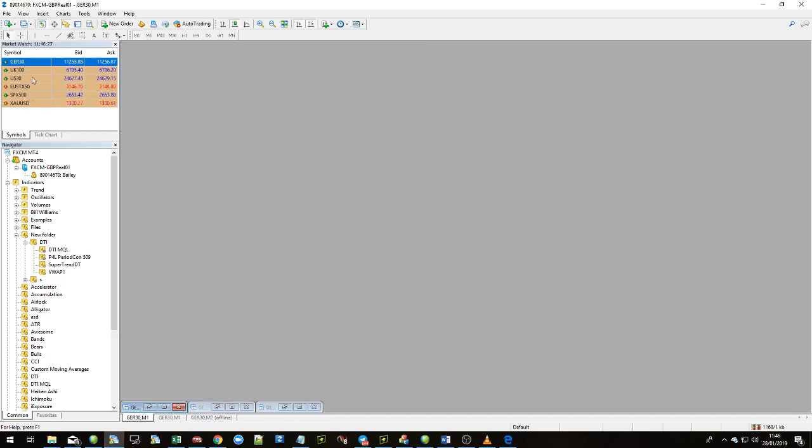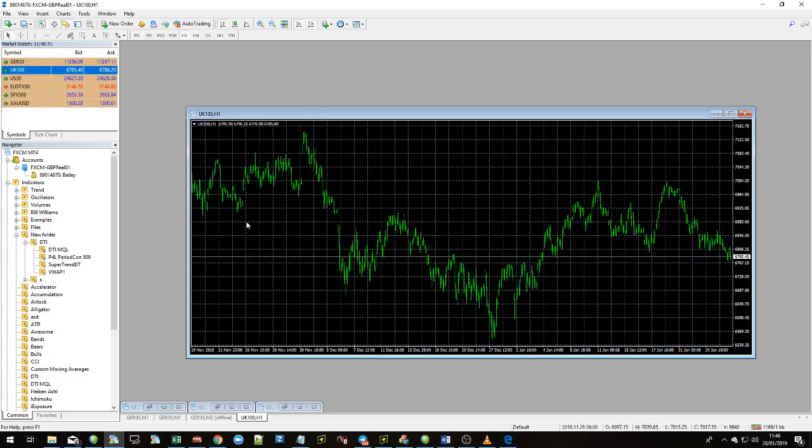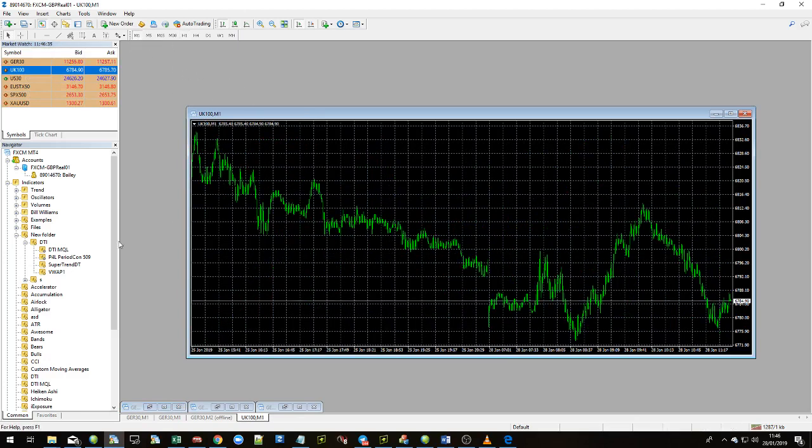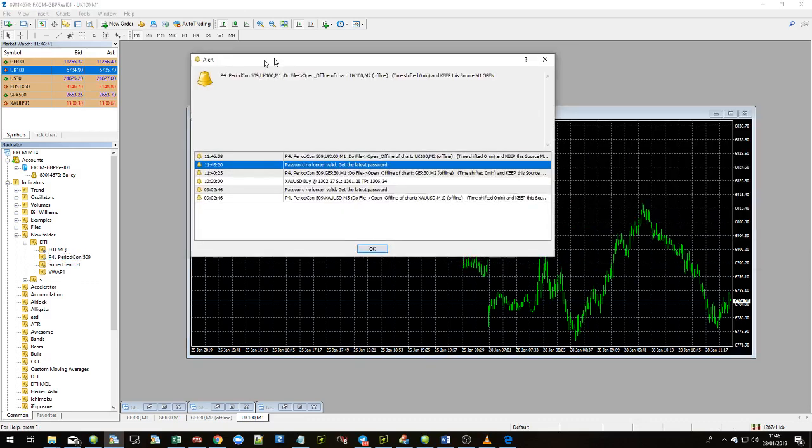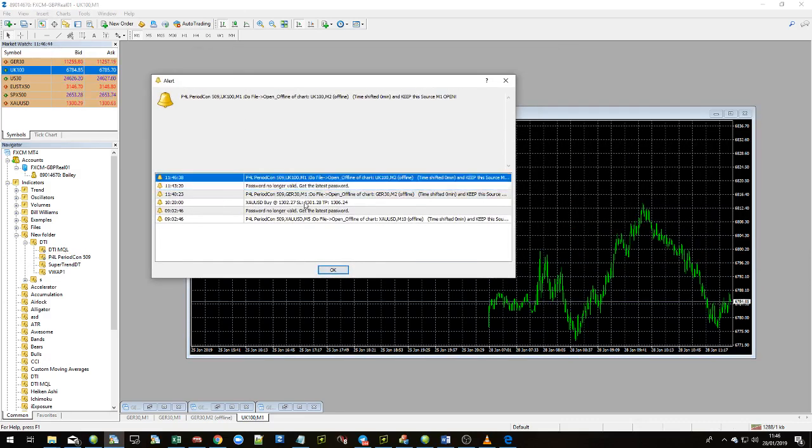Okay, so let's just reopen. Let's go and do a Footsie chart. So Footsie, it's an hourly chart at the moment. We'll change that to a 1 minute chart. We'll drop the period converter on it. It's set to 2. We'll press OK. It gives me an error or an alert to say go and open the offline chart for Footsie.